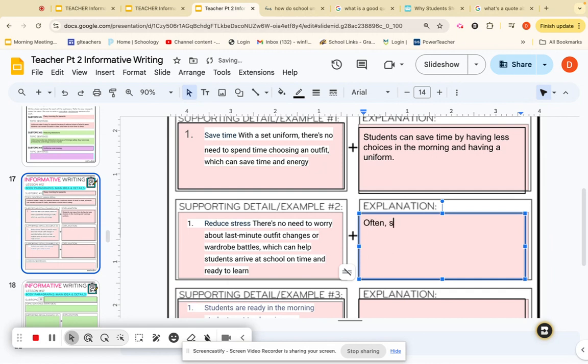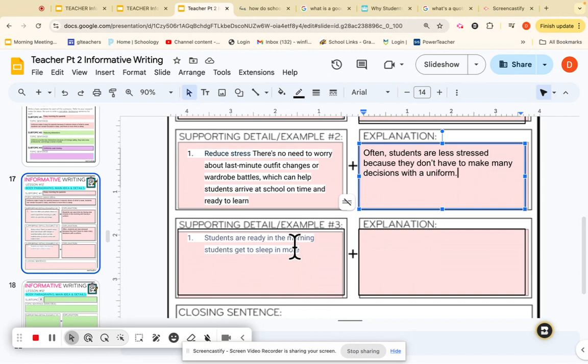Often, students are less stressed because they don't have to make many decisions with a uniform. Notice how I have less stressed here, and we talk about reduced stress here. Notice how these are my words, which are different than this.